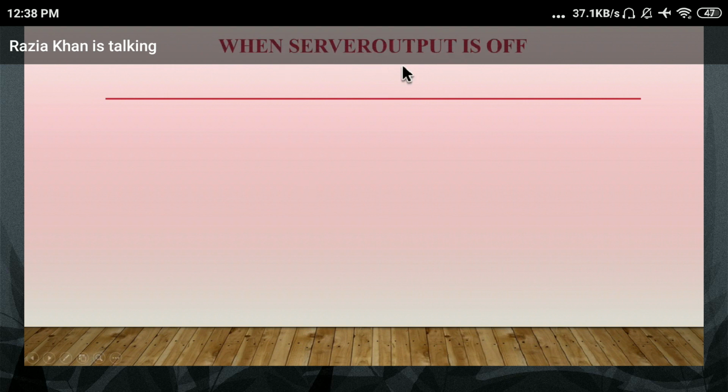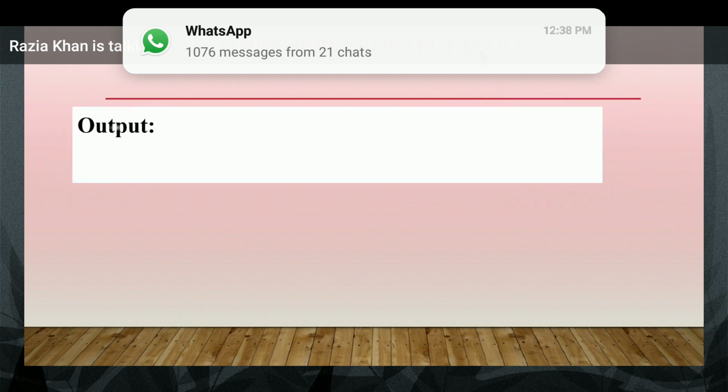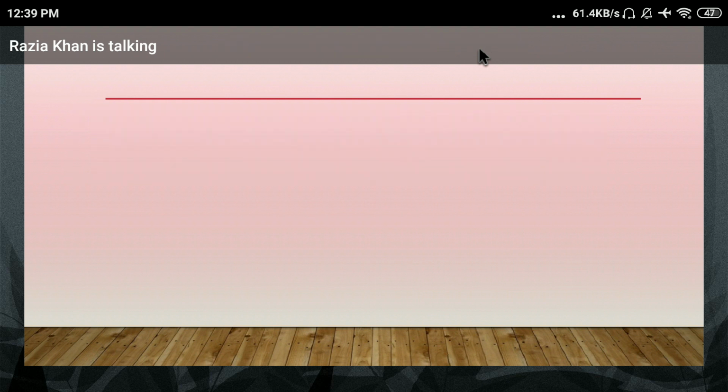For displaying the output, just check: server output is currently off. Server output is used for displaying your output on the command prompt screen. When your server output is off, you only get PLSQL procedure successfully completed.